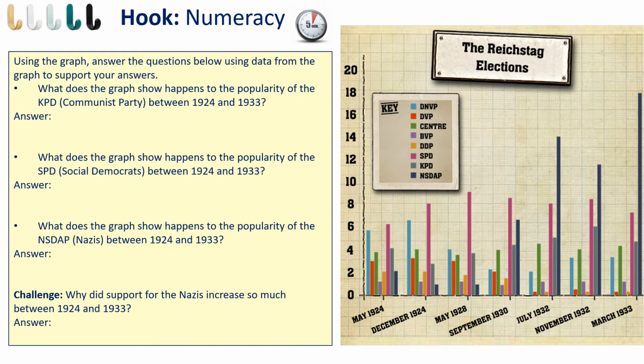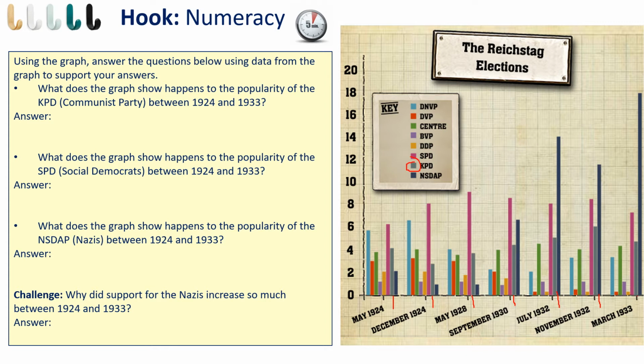You'll see on your graph the KPD is second bottom, so I'll circle it, and it's this bar here. So the second to last bar I've marked in red underneath, where you'll see that all the way along. What is happening to the popularity of that party during this time period? If you look at the numbers, you'll be able to see.